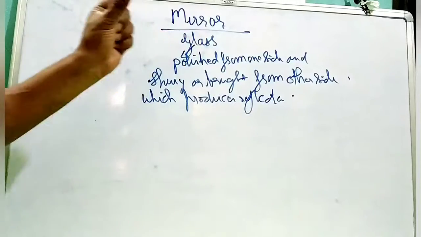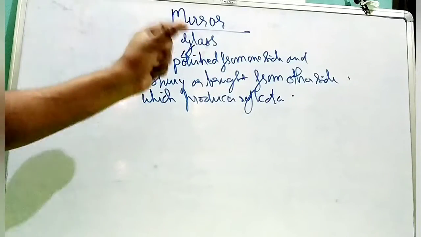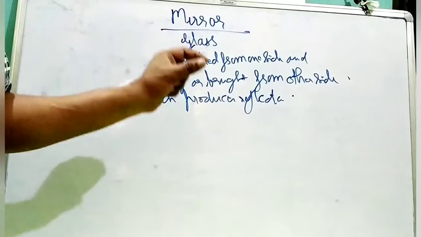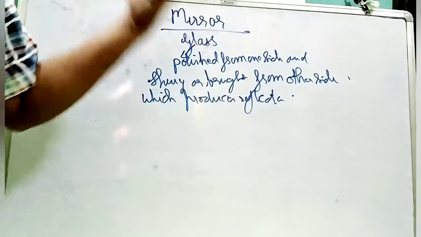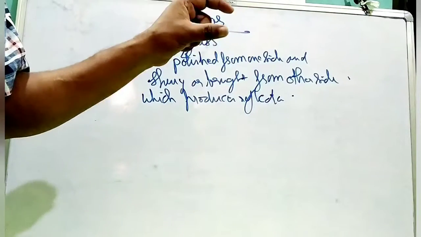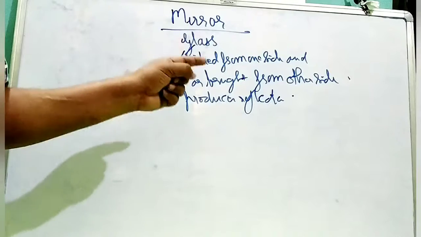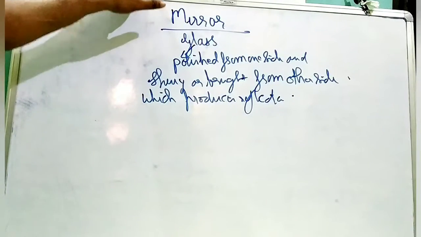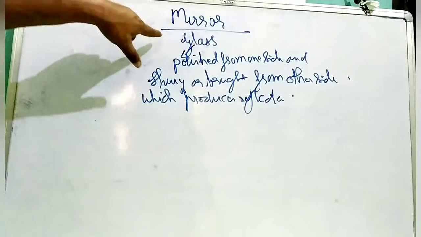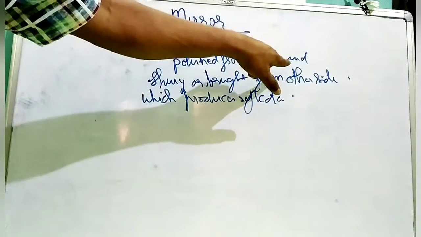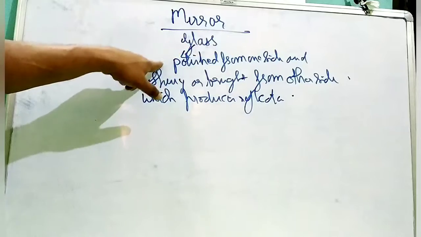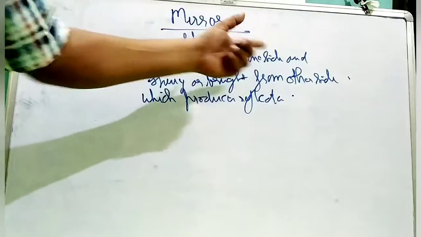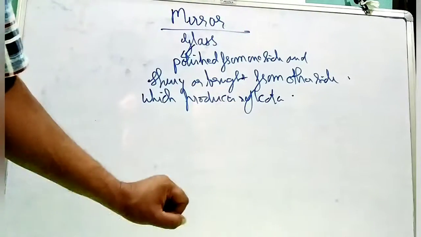So what is a mirror? Mirrors are pieces of glass which are polished from one side and have a shiny or bright surface on the other side through which the reflection takes place. They are called mirrors. So if you want to explain a mirror, it means it is a piece of glass which has been polished from one side and has a shiny or bright surface on the other side, which produces a reflection.